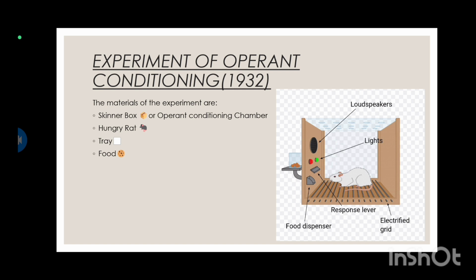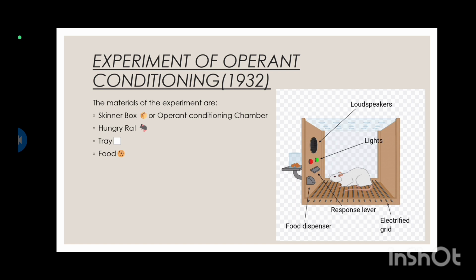When the lever is pressed, a food pellet drops on the plate placed close to the lever. While moving around and pawing the walls, the hungry rat accidentally presses the lever and the food pellet drops on the plate. The hungry rat eats it. In the next trial, after a while, the exploratory behavior again starts. As the number of trials increases, the rat takes less and less time to press the lever for food. Conditioning is complete when the rat presses the lever immediately after it is placed in the chamber.